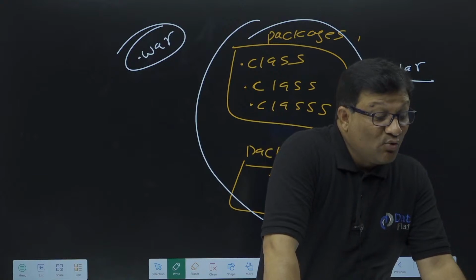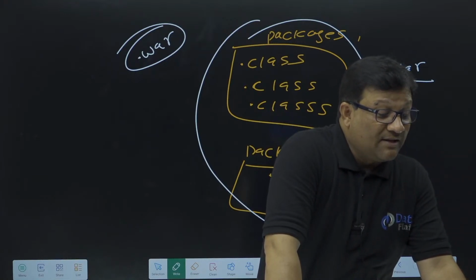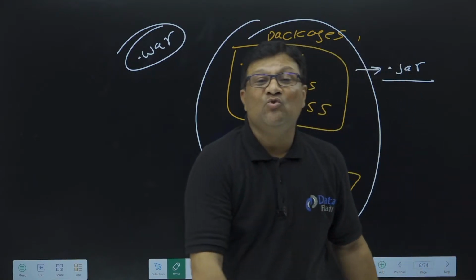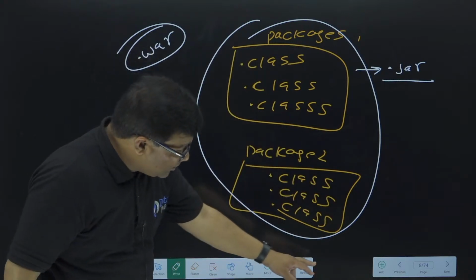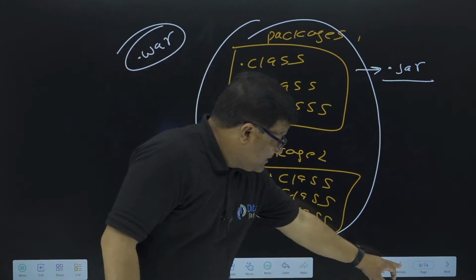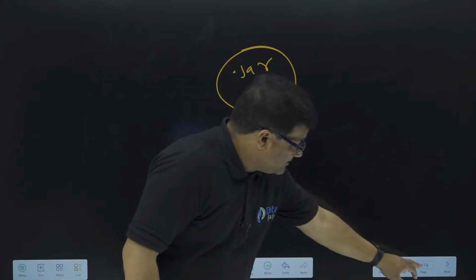Who converted source code to bytecode in Java? Source code is converted into bytecode by the compiler. Just I explained you. See this diagram.